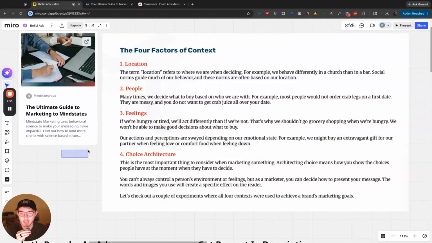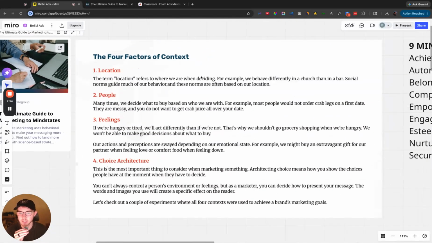So he talks about context here as think about the location. Like, where are they deciding this? People behave differently in a church than in a bar. That's 100% true. As a Christian, that is an absolute fact that I have seen and observed. So where there's different social norms, like what is the scenario that they're in? Next is the people. Who are they around? What's going on? What's the social situational context that's happening? Feelings. Are they tired? Is it 5 a.m. in the morning or 5 p.m. in the evening? Fundamentally different mindsets that they are in of how they're feeling.